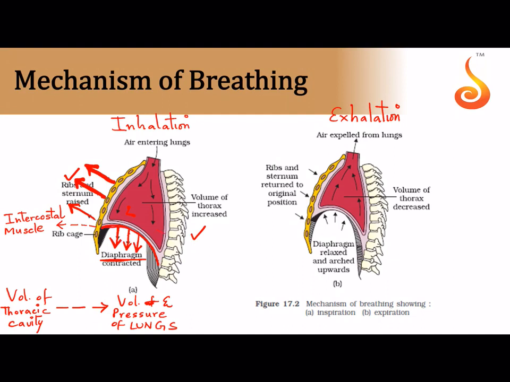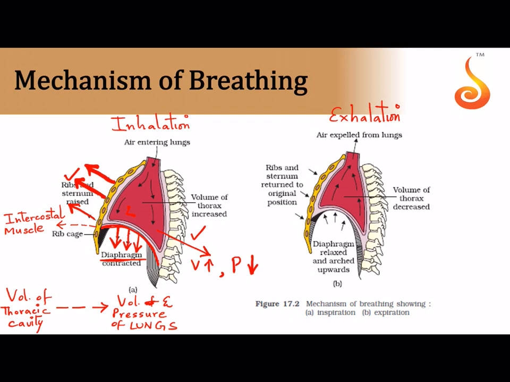So now you tell me what will happen to the lung. There is a lot of space, because when the diaphragm becomes contracted, it moves down, and when the ribs contract and they move out, what will happen to the volume in your lung? Now the volume will increase, and you know that volume and pressure are inversely proportional. So the pressure in your lungs will decrease, because the lung is saying, oh, I have more space. The rib has moved out, the diaphragm has come down.